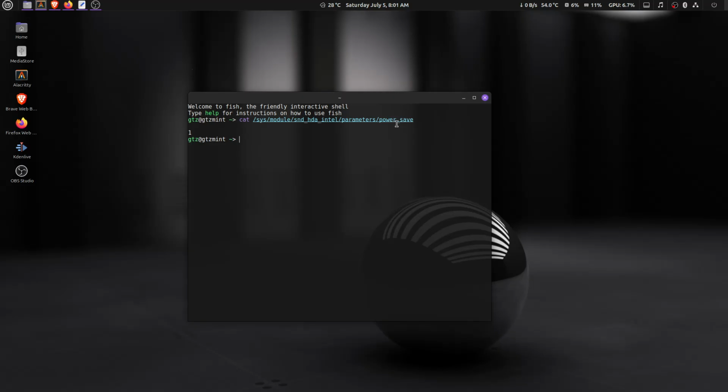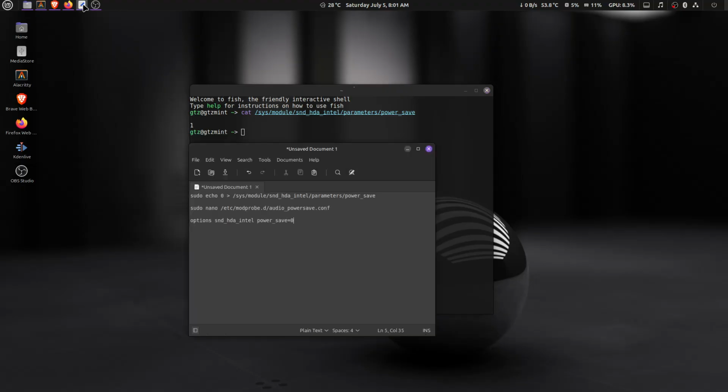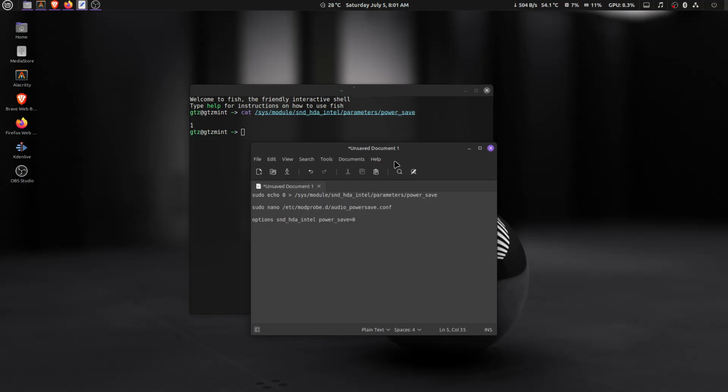So what we need to do is disable this power saving mode, because it's of no use in desktop, or even it does not save much power if it's happening in your laptop. In my case it's happening in my desktop, so there is no use of that because it's running on AC, so we don't need power save here. So what we are gonna do, we are gonna create a file that will prevent that from happening, like it will not let it go to power saving mode.